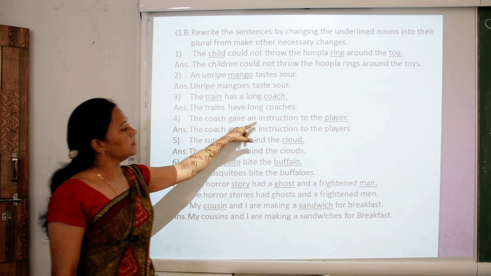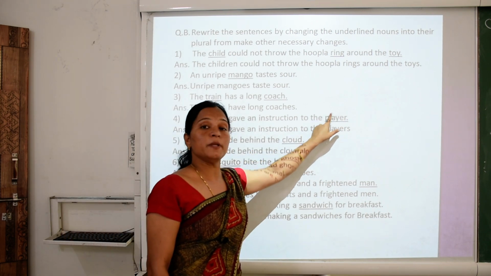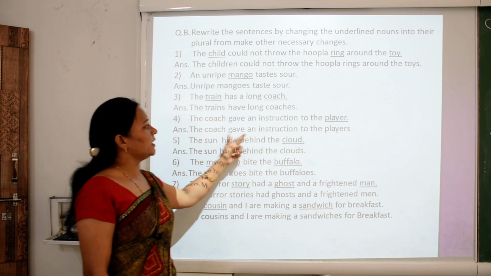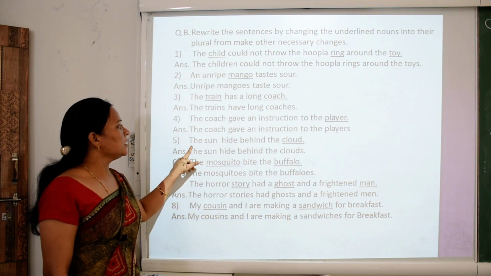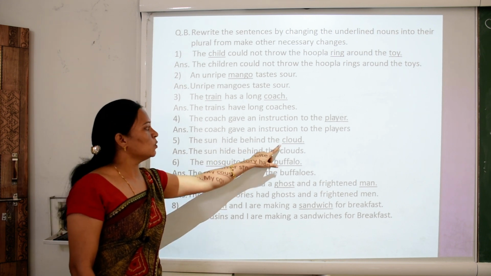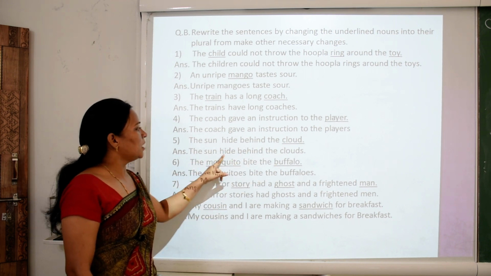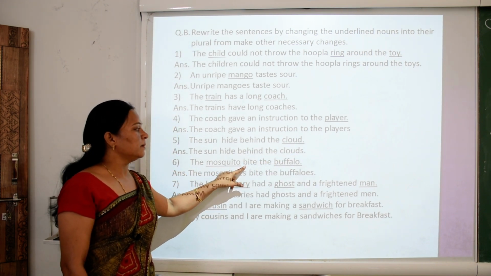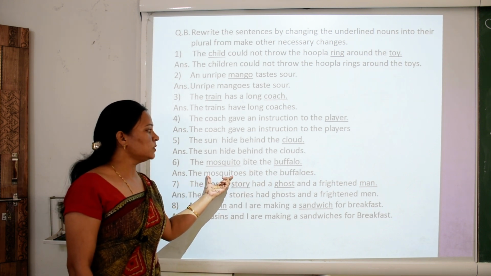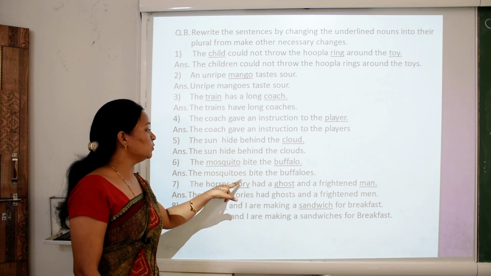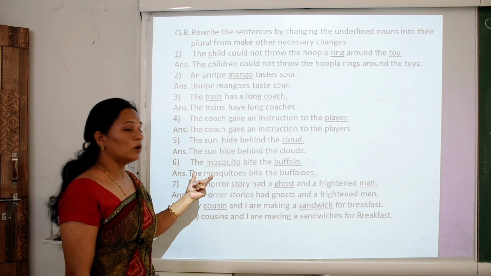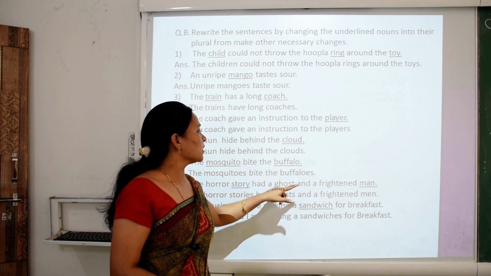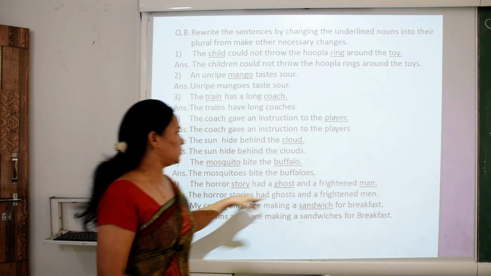The coach gave an instruction to the player. So children, what is player? Player is a singular noun. Player becomes players. The coach gave an instruction to the players. The sun hid behind the cloud. Cloud also singular noun. The sun hid behind the clouds. The mosquito bites the buffalo. The mosquitoes bite the buffaloes. One mosquito, or mosquitoes means more than one mosquito. One buffalo, or buffaloes means more than one buffalo.